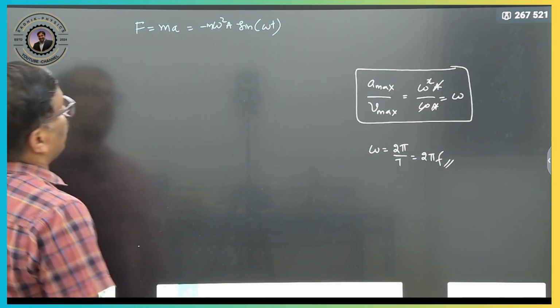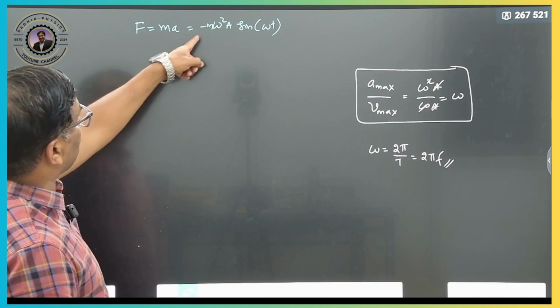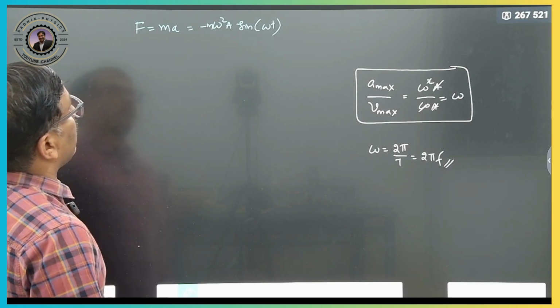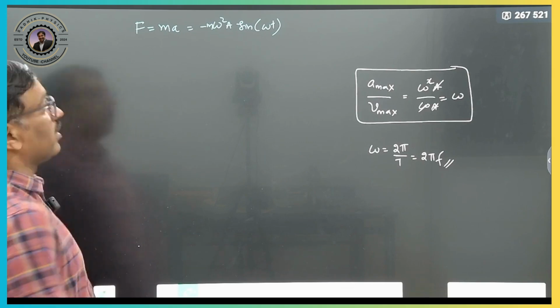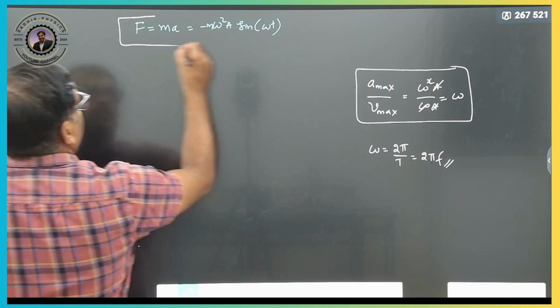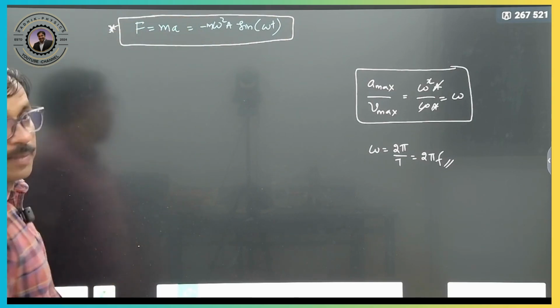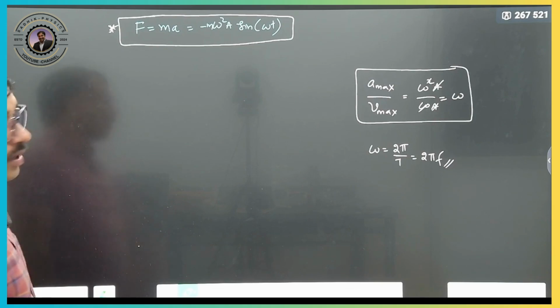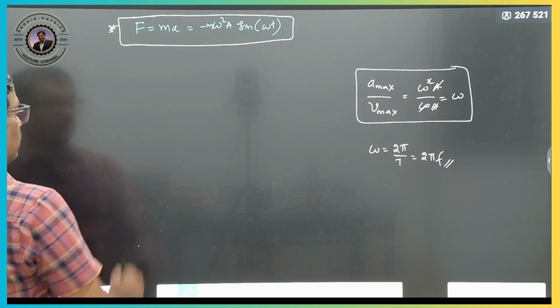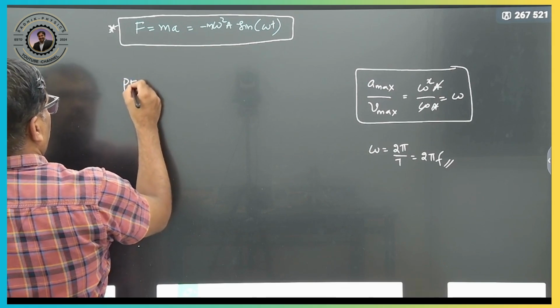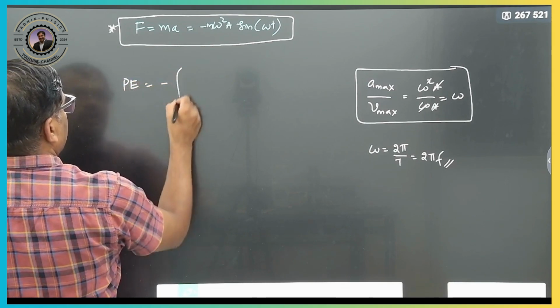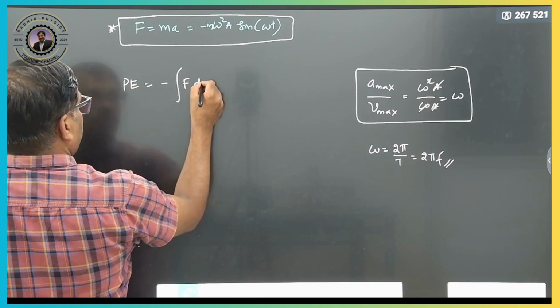So come back to force. Force is equal to mass into acceleration, so m omega square a sine omega t. This is your force formula, the force acting on a simple harmonic motion particle. Clear? Next one, potential energy. What is the potential energy formula? Potential energy is nothing but minus integral of F dx.